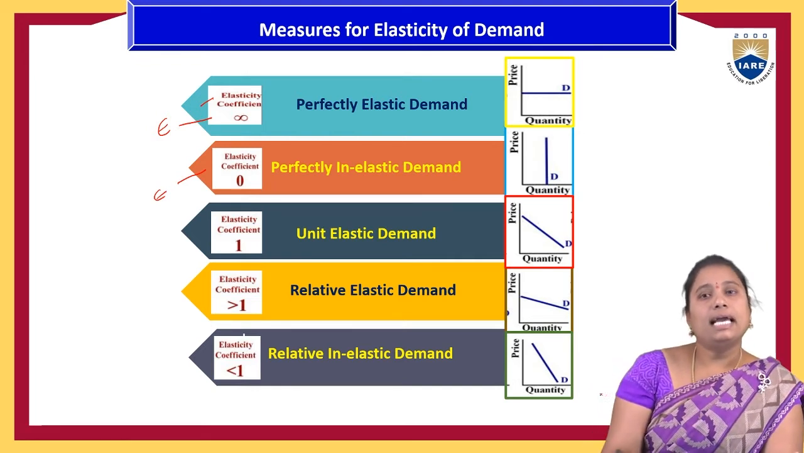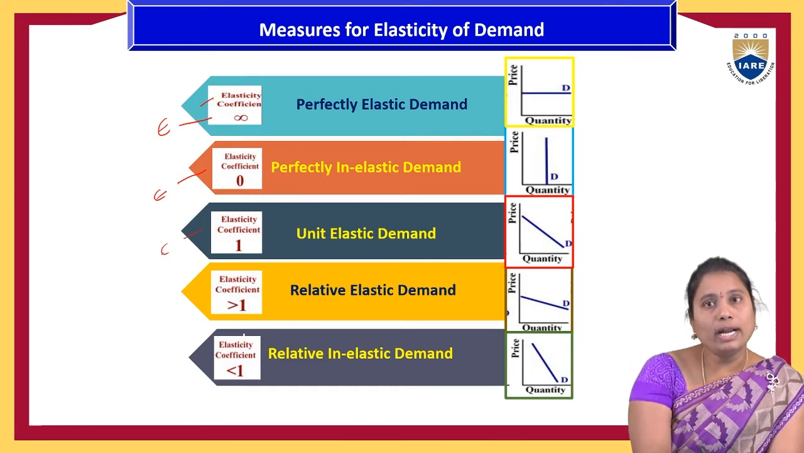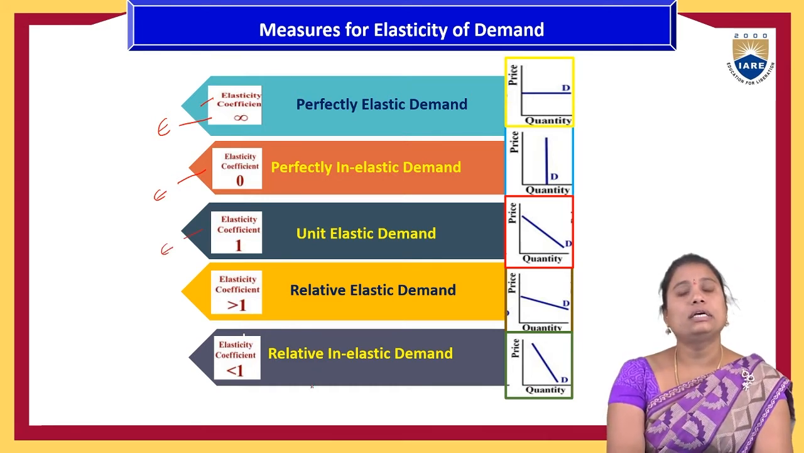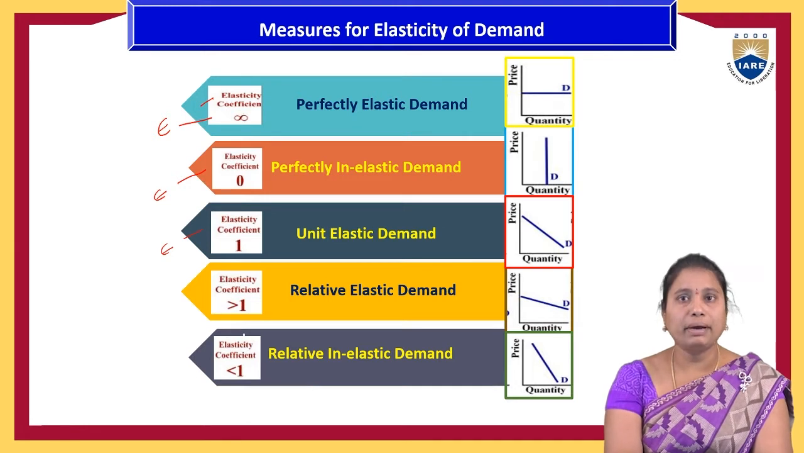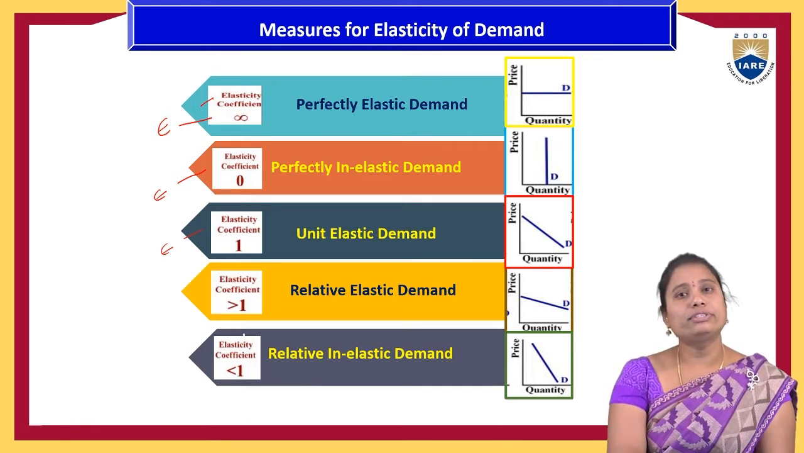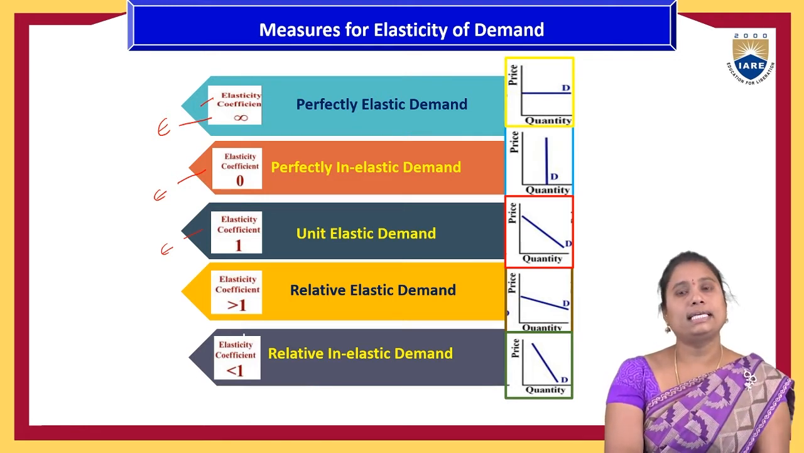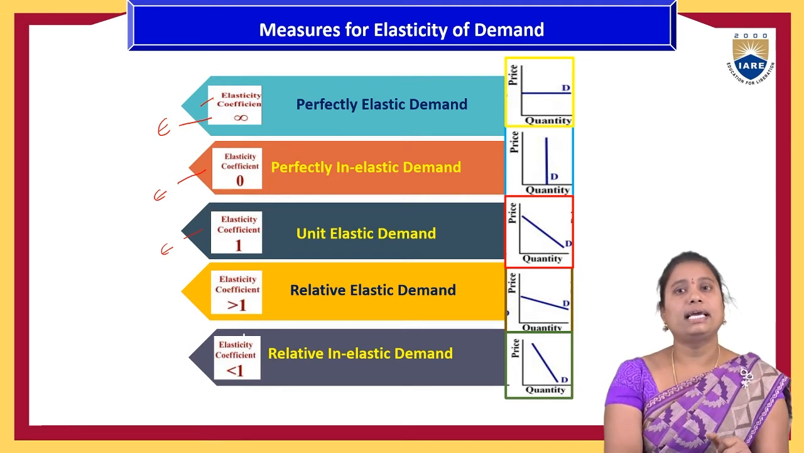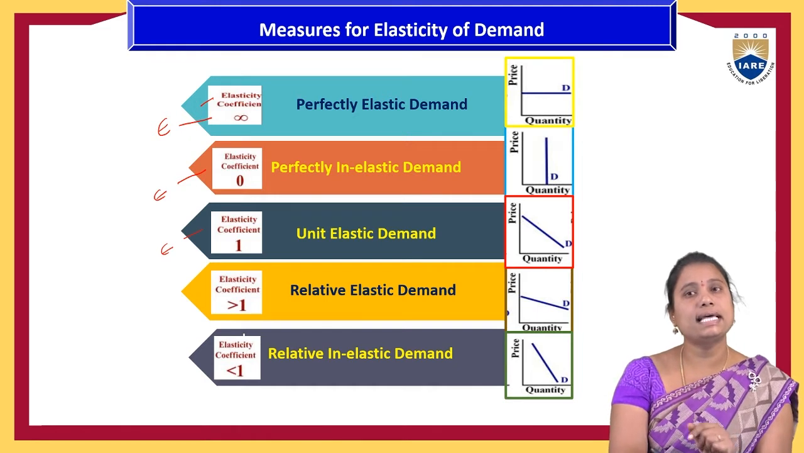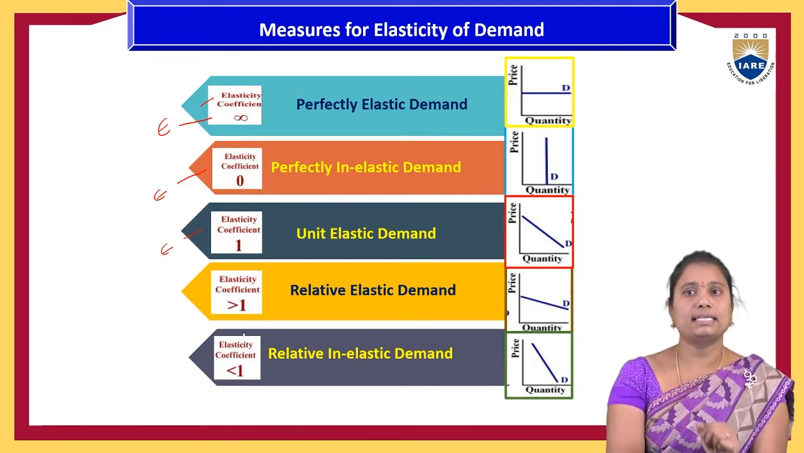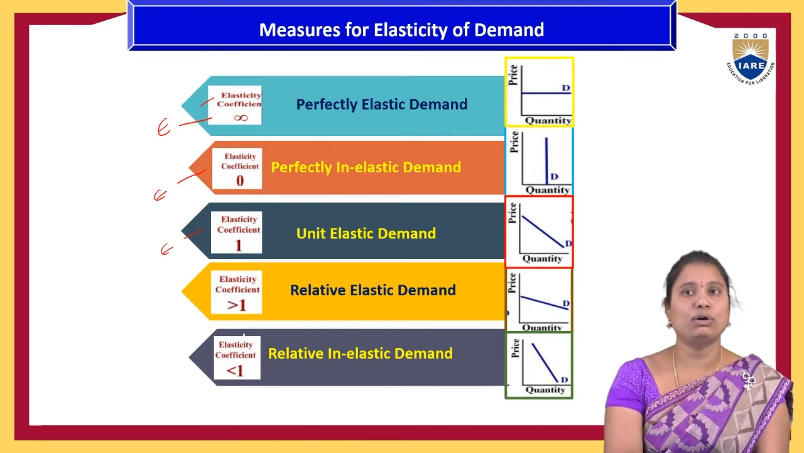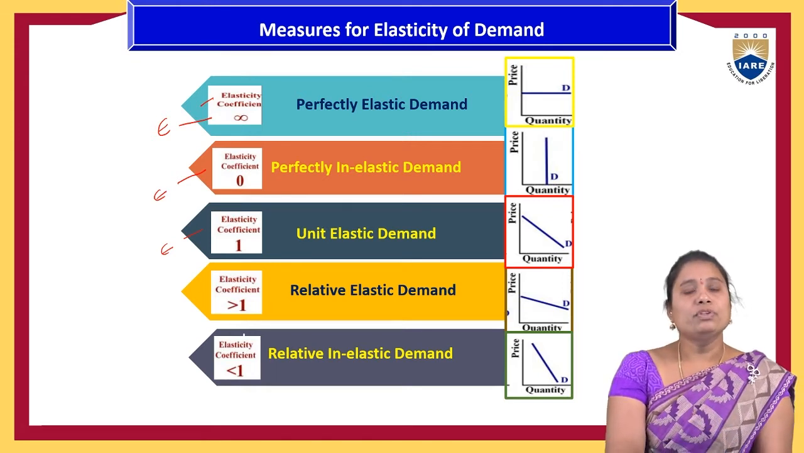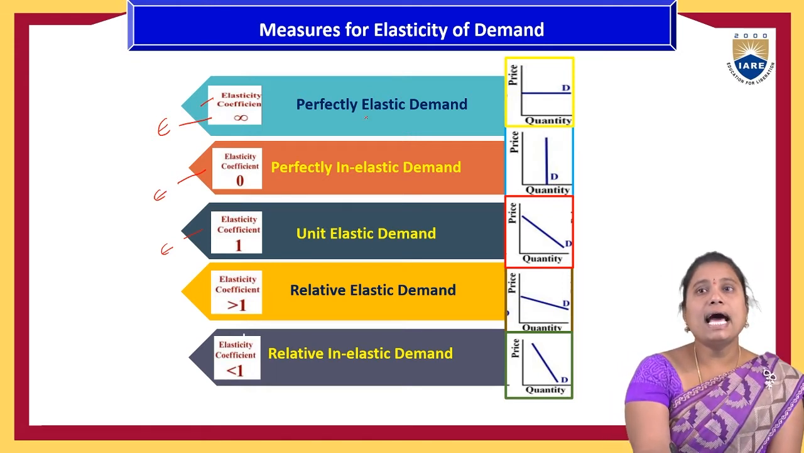And if the elasticity coefficient is 1, then we can say it is unit elasticity of the demand. And if the elasticity coefficient is more than 1, then it will be called relatively elastic demand. And if the elasticity coefficient is less than 1, then it will be called relatively inelastic demand.